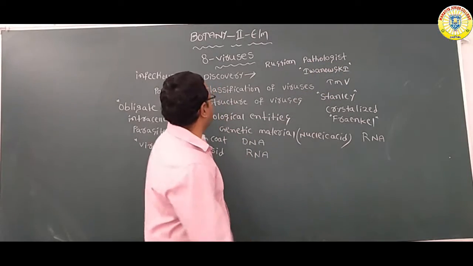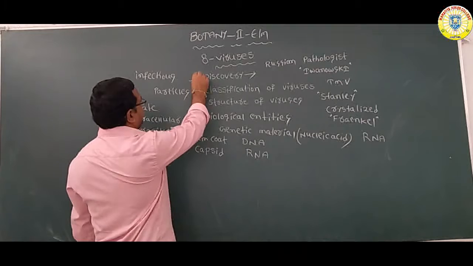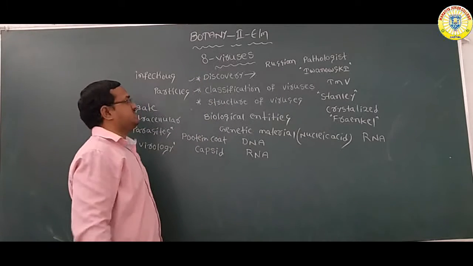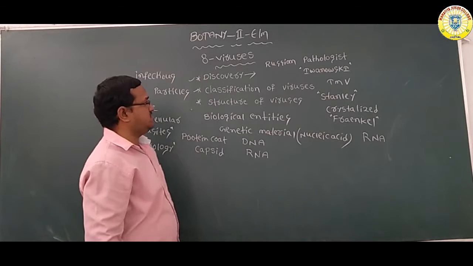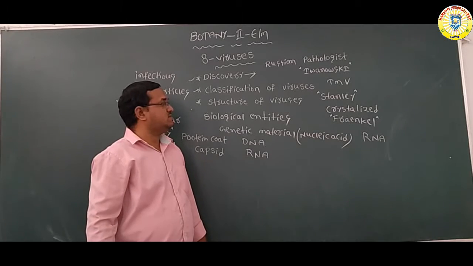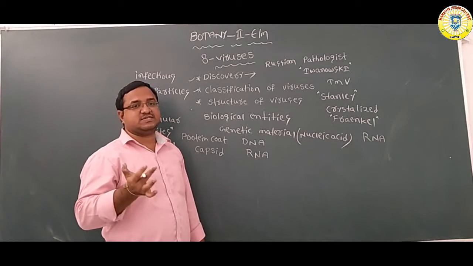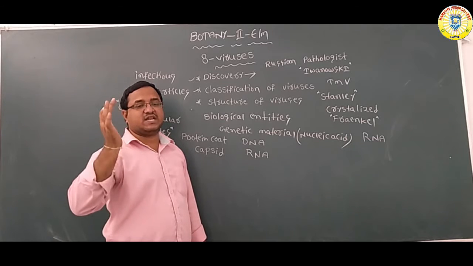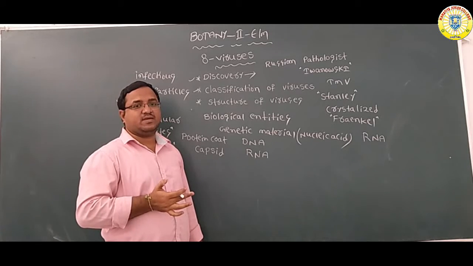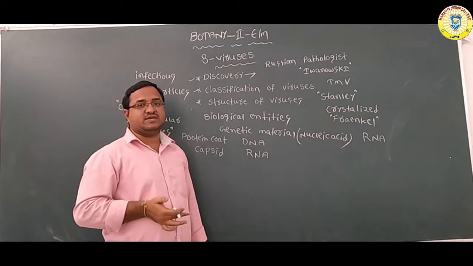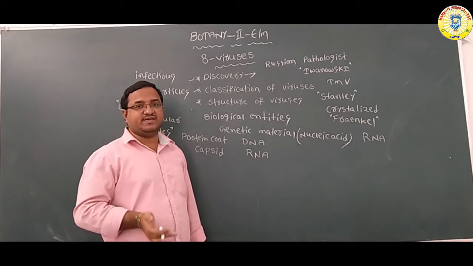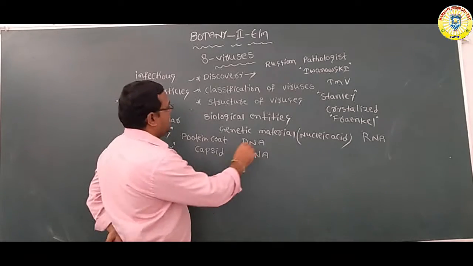Next, classification of viruses. How can we classify the viruses? The classification and nomenclature of viruses depends on one organization, that is ICTV.